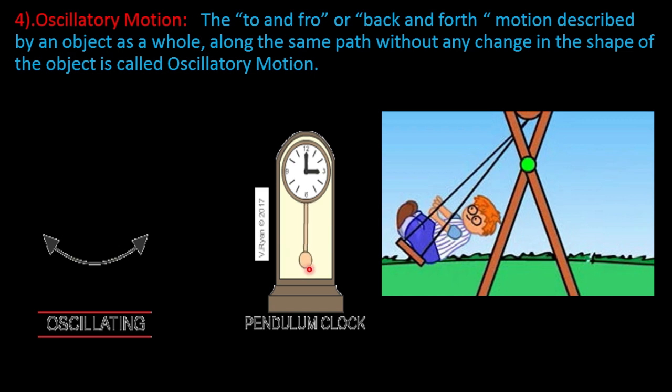To and fro motion means the object moves a small distance forward and backward in the same path many times. The needle of a sewing machine moving up and down, the piston of a spray pump, the motion of a stone tied to a string are also examples of oscillatory motion.